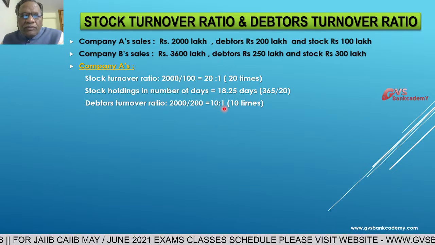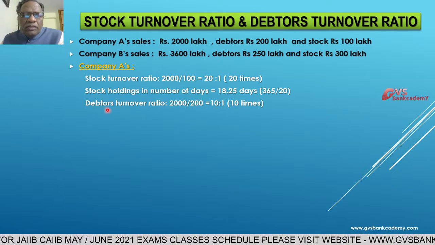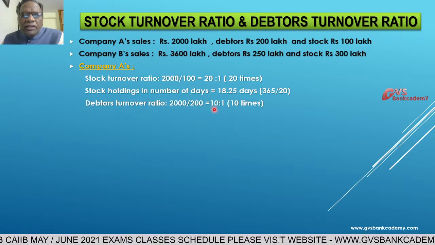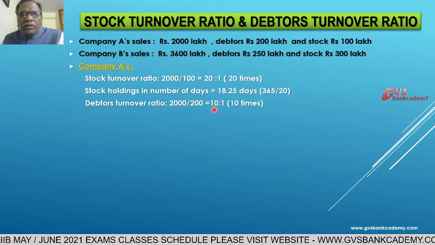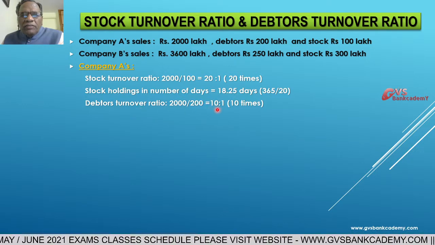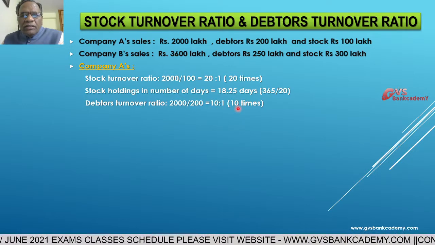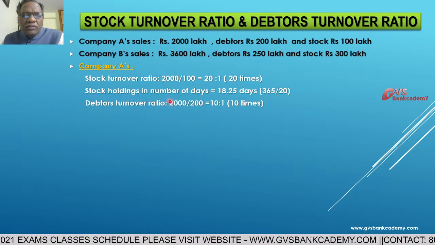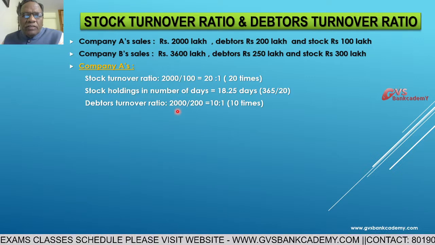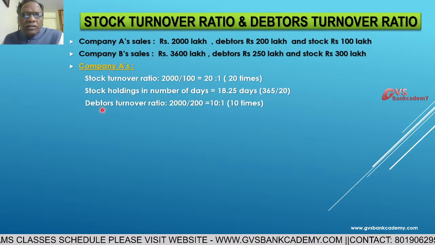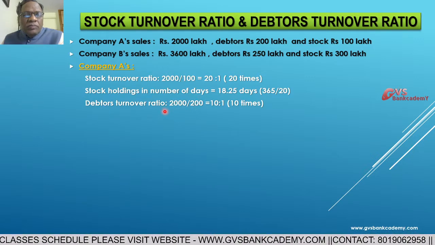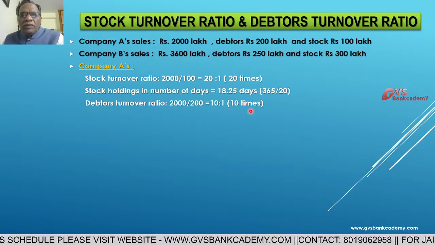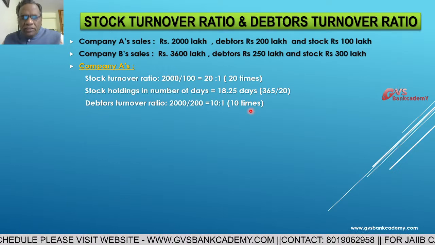The debtors turnover ratio means credit sales are moving 10 times in a year. A high debtor turnover ratio means sales are brisk, so a higher number of times is better.